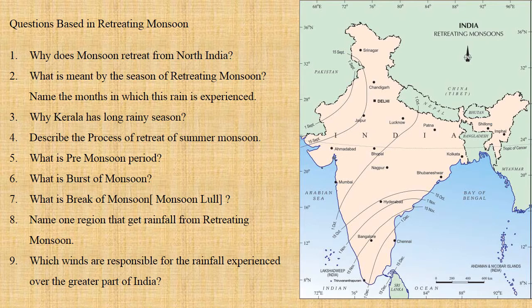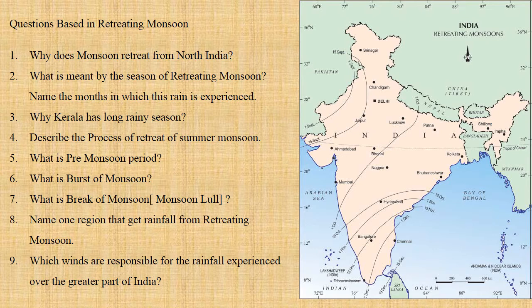What is break of monsoon, or we also call it monsoon lull? Break of monsoon means when the rainy season begins, the rain does not continue throughout. There is a certain gap in between. When there is a gap between the wet spell and dry spell, that break is called monsoon lull or break of monsoon. The dry spell is called break of monsoon.